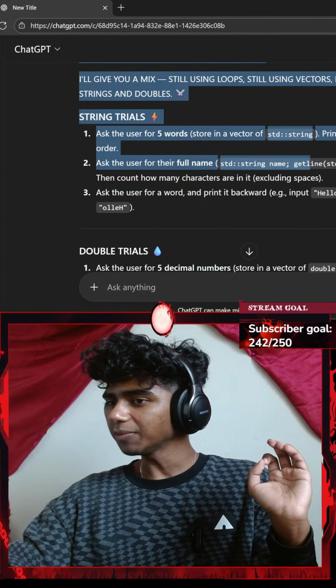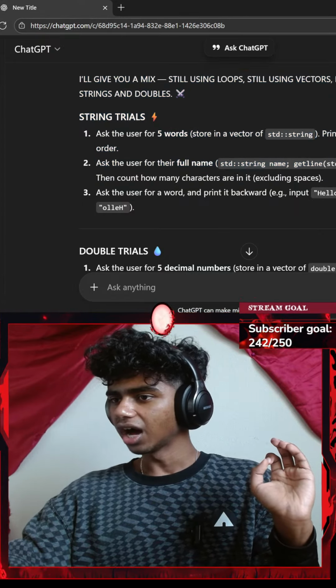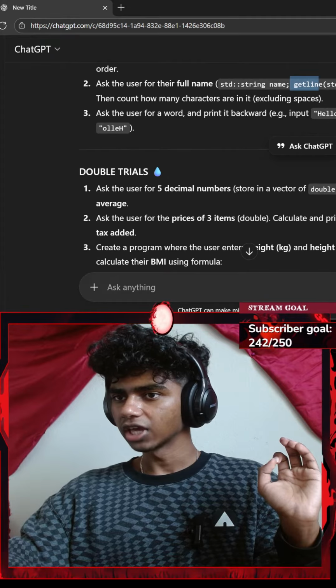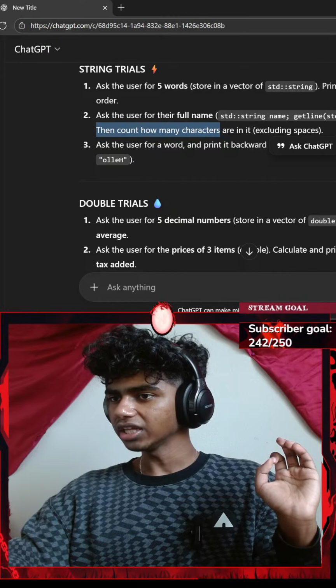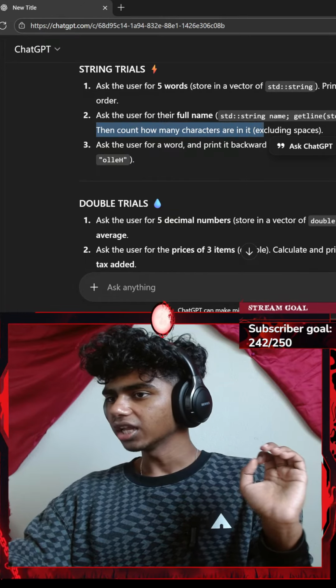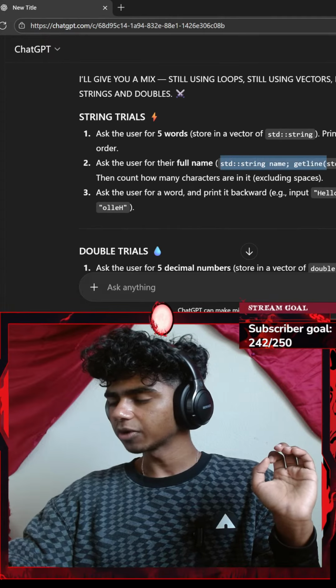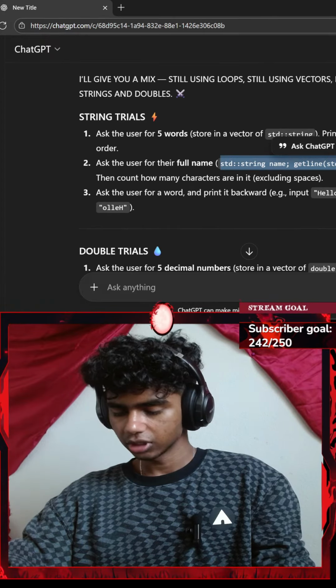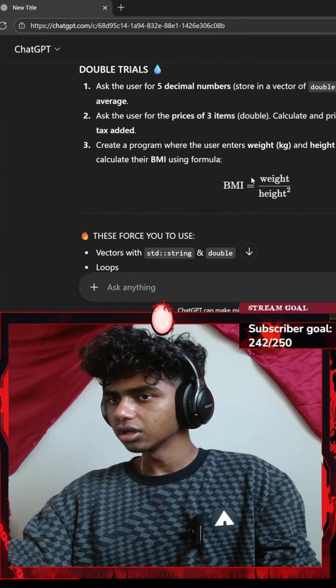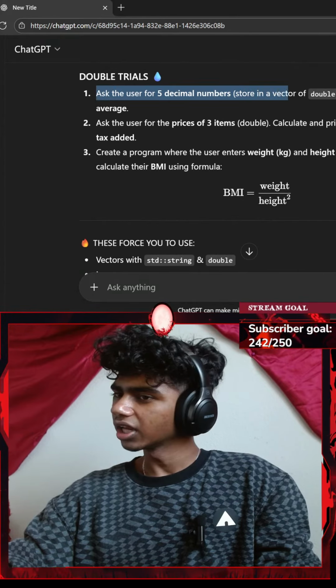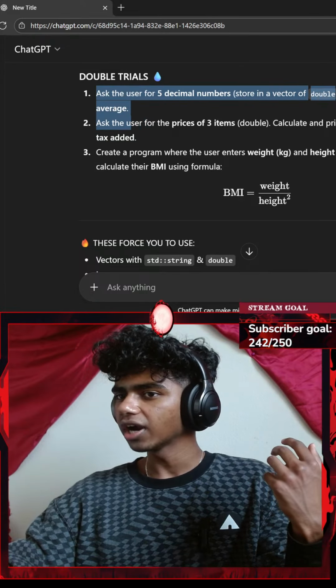Semicolon, getline. I've honestly never heard of the getline function. Then ask how many characters are in it, excluding spaces. Let me just copy this part real quick. Control C. Oh, this sounds fun. Ask the user for 5 decimal numbers, store in a vector of doubles, then print their average.